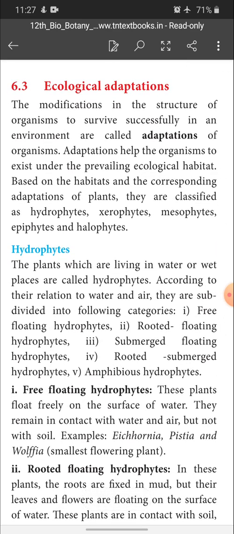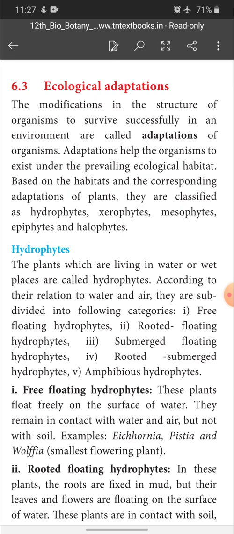So children, so far we have discussed various types of interaction, whether positive interaction, negative interaction or interspecific interaction. Now we are going to study the adaptations we see in hydrophytes, mesophytes and xerophytes. In each we are going to see morphological adaptation, physiological adaptation, and biological adaptation, for each of hydrophytes, mesophytes and xerophytes.